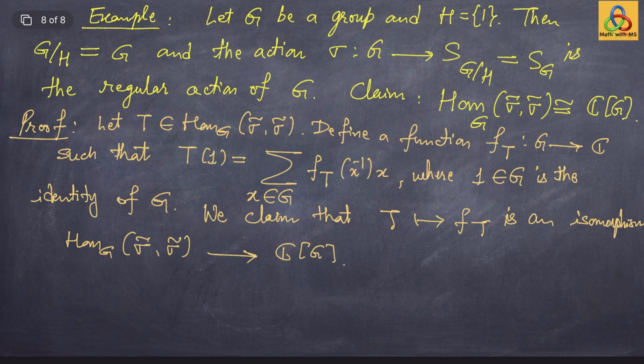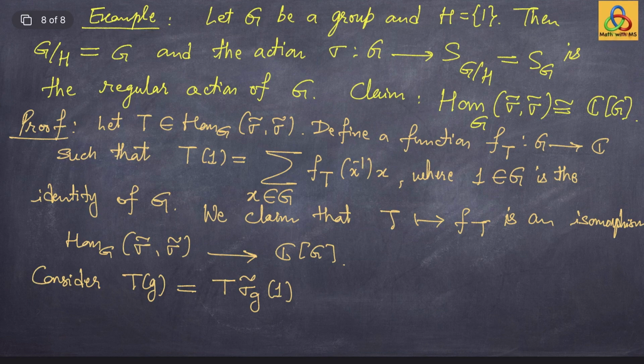So let us show that it is injective first. Consider T of a group element g. What is this then? I can write it as T of sigma tilde of g acting on 1. What is sigma tilde of g acting on 1? It is just g times 1, that is g only. It is a regular action, the left regular action.